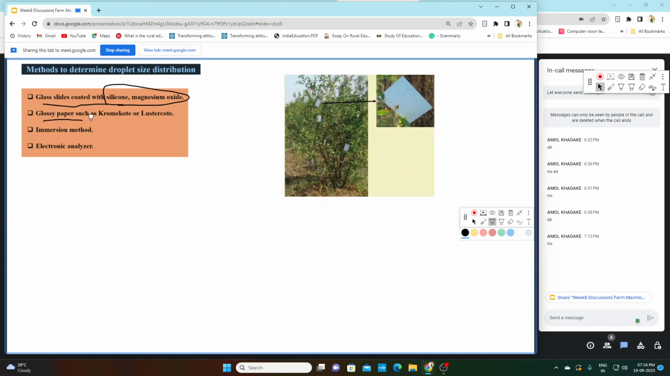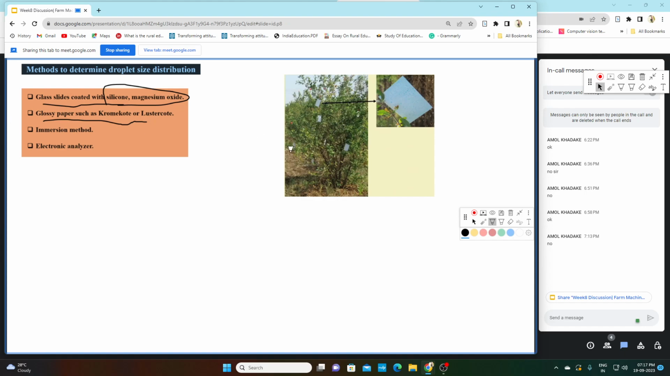Then glossy paper such as chromic coat or luster coat. Here is a diagram of chromic coat and luster coat. To measure the droplet diameter, we will stick this glossy paper on the surface of the plant, and then we will spray our liquid.